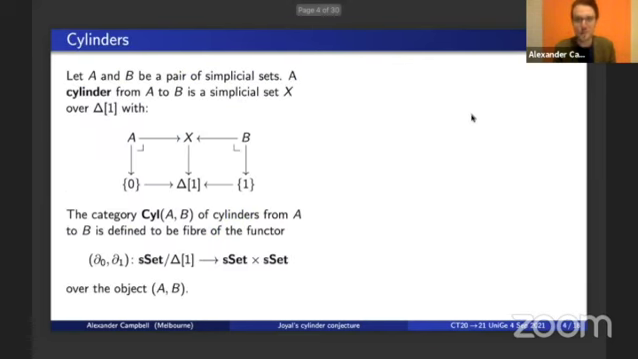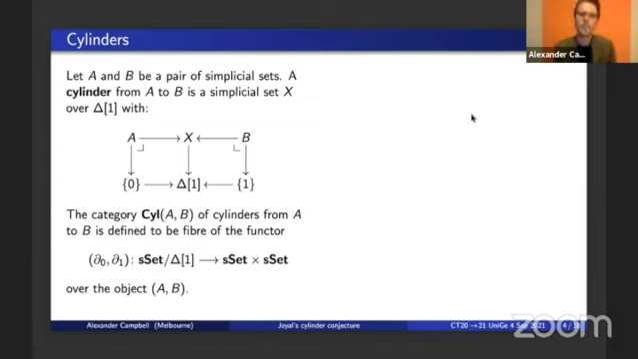So first, what's a cylinder? Let A and B be a pair of simplicial sets. We define a cylinder from A to B to be a simplicial set equipped with a map of simplicial sets to delta 1, that's the free-living 1 simplex, whose fibers over the 2 vertices 0 and 1 are A and B respectively. I invite you to think of a cylinder from A to B as the model of a profunctor from A to B in quasi-category theory, or better yet, the model of the collage of a profunctor from A to B.